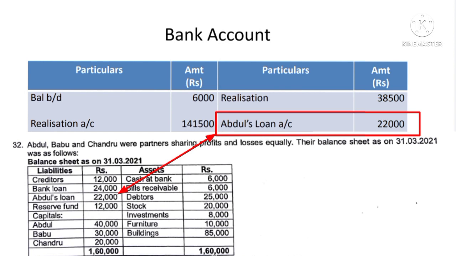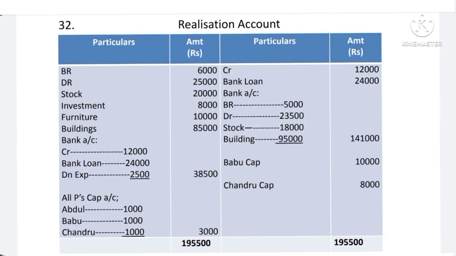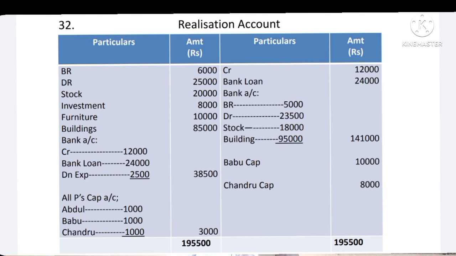And then Abdul's loan is there, it is not an outside liability, it is the partner's loan, it has to be paid directly. So record it in the bank account on the credit side. Just leave some space to record the payment of the other outside liabilities, then you record A's loan account 22,000. And thereafter here information is given how much amount is received from different assets, that we have to record in the bank account as well as in the realization account.